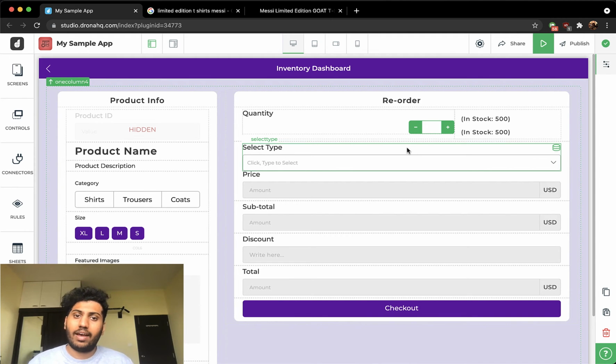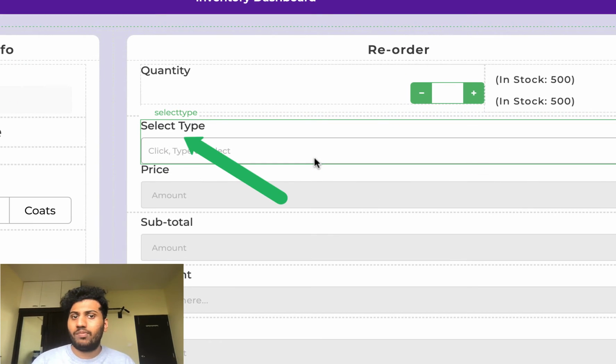Let's now look at the value selection control. For demonstrating the purpose of this, I've quickly added a selection control over here. A value selection control is basically for when you want a particular action to be triggered when some particular value is selected, you can utilize this. So let me show you how I utilized it over here, so you can understand better.